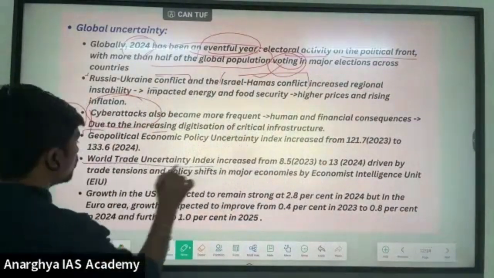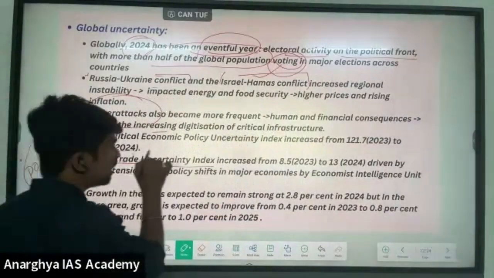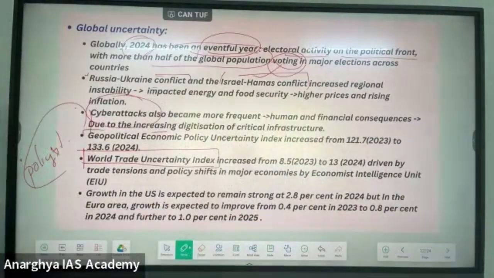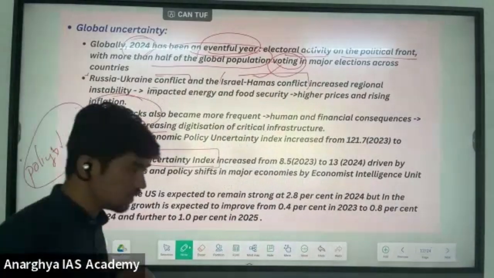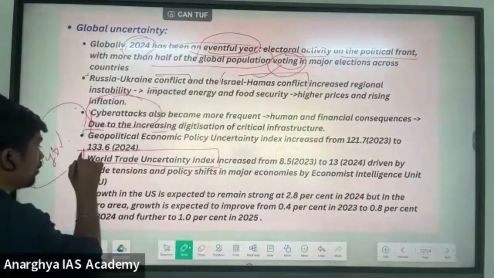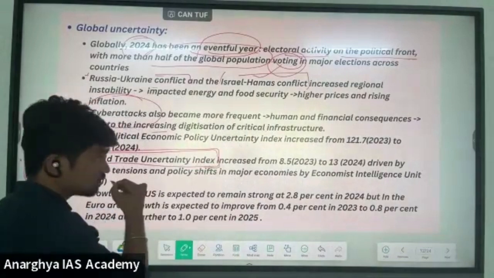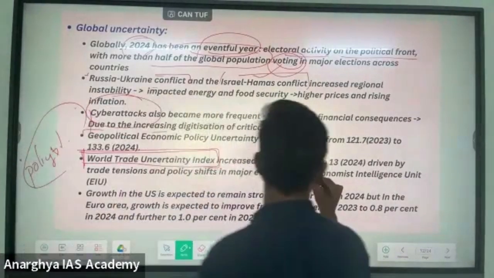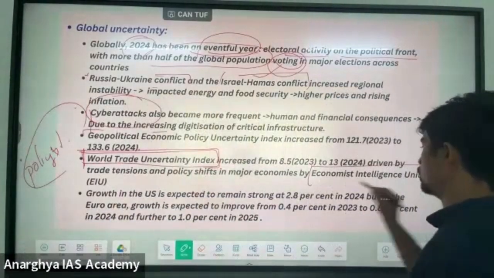There is another index called the World Trade Uncertainty Index. Please remember this because it is mentioned in the economic survey. It is released by the Economist Intelligence Unit.